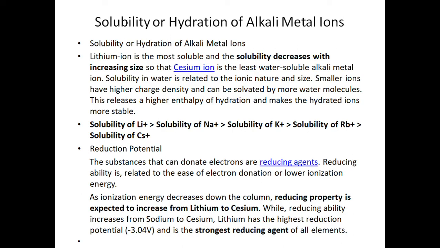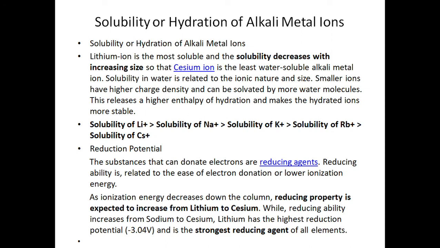Now we see the solubility or hydration of alkali metals. Solubility decreases with increasing size, so cesium ion is the least water soluble alkali metal. Solubility in water is related to ionic nature and size. Smaller ions have high charge density and can be solvated with more water molecules, which releases a high enthalpy of hydration and makes the hydrated ions more stable. So the solubility of lithium ion is highest compared to the other elements, and the solubility of cesium ion is the minimum.